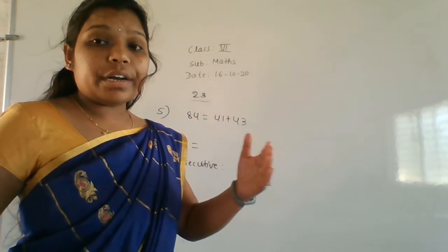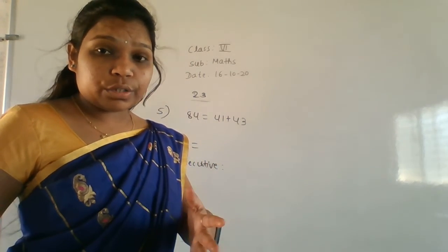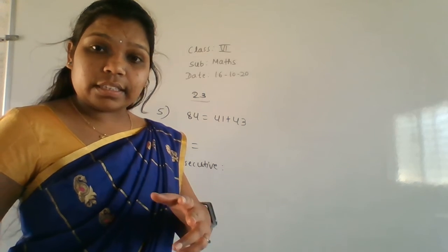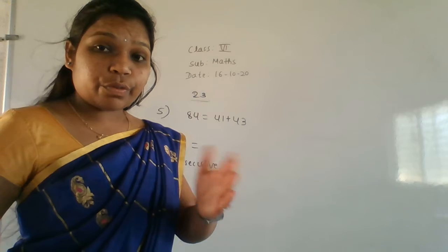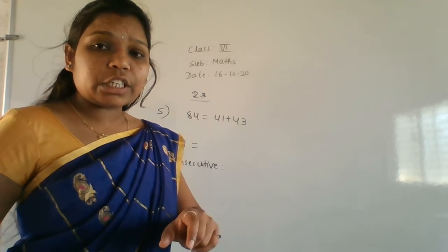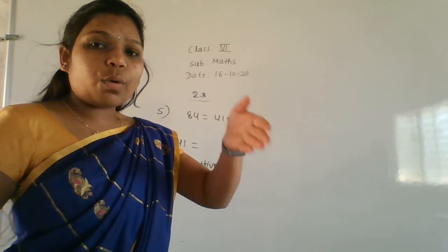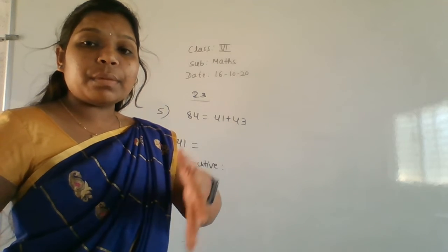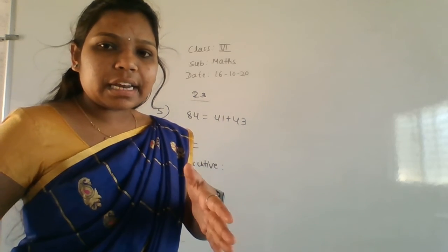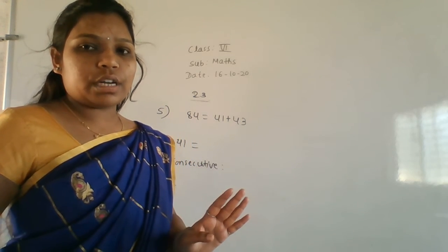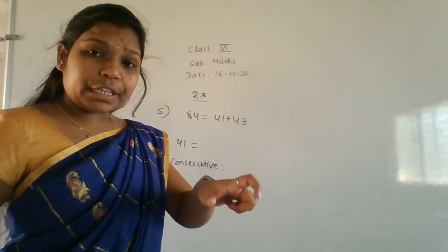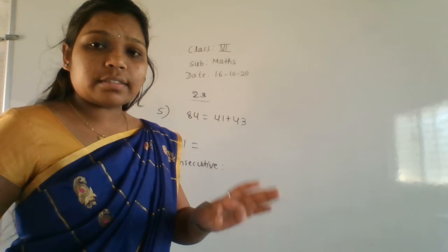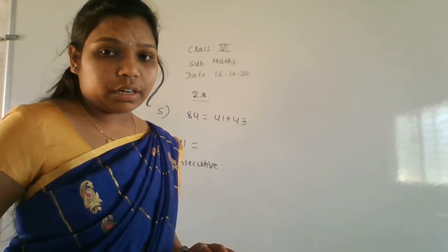See here, 1, 2, 3 are consecutive numbers. 2 and 3 are consecutive, 3 and 4, 4 and 5. Don't skip the middle numbers. If you skip the middle number, then they are not consecutive.